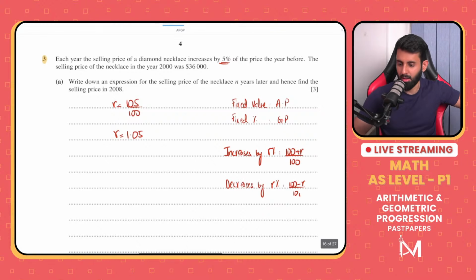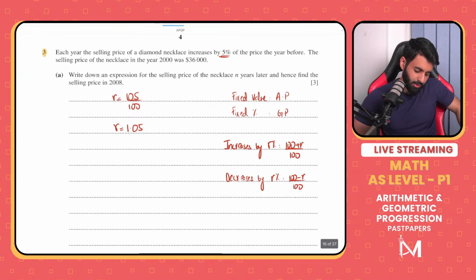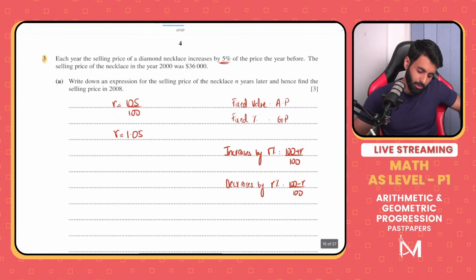Okay, now the question says write down the selling price of the necklace n years later and hence find the selling price in 2008. Okay, so with word problems you have to be extremely careful. Let me show you. So basically 2000 technically is the first term.